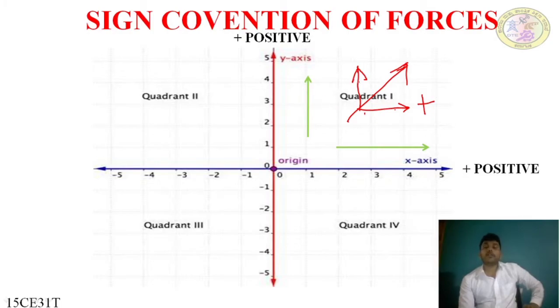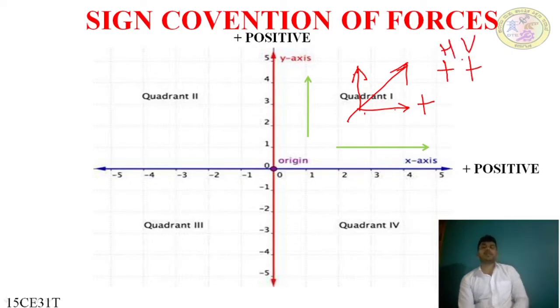The vertical component is moving in the upward direction. Upward direction is positive. In the first quadrant, the horizontal component and vertical component are both positive.